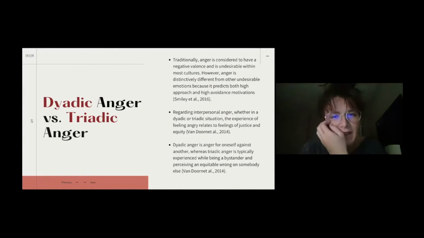We wanted to look at anger because it is traditionally considered an emotion that has a negative valence. It's undesirable, you don't want it, but it's interesting because it predicts both high approach and high avoidance motivations.